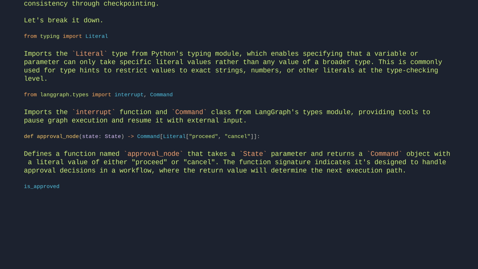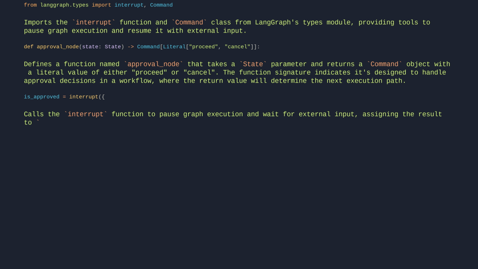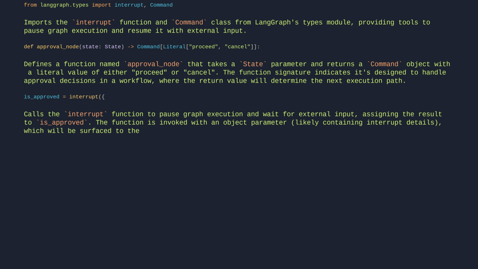is_approved = interrupt. Calls the interrupt function to pause graph execution and wait for external input, assigning the result to is_approved. The function is invoked with an object parameter likely containing interrupt details, which will be surfaced to the caller in the interrupt field. Execution will halt at this point until resumed with a command containing the appropriate value.